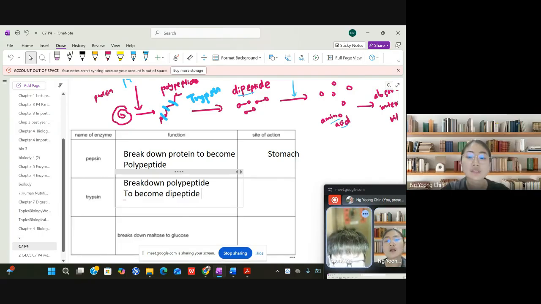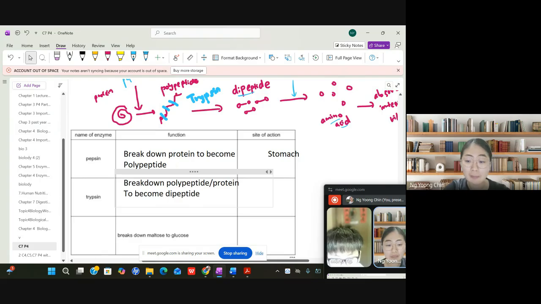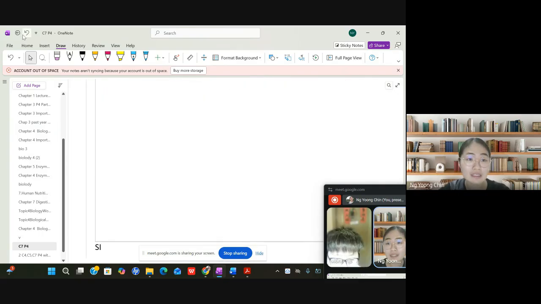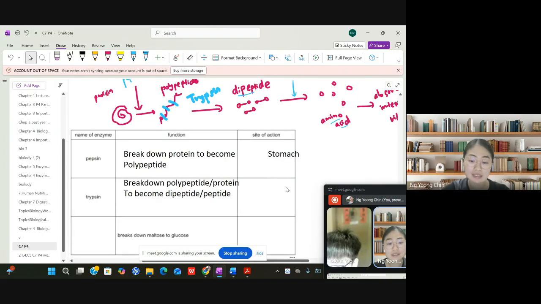Or sometimes you can say that they break down proteins into peptide. It's not amino acid yet. It's still peptide, and peptide still needs to be further broken down. So this happens in the small intestine, SI.